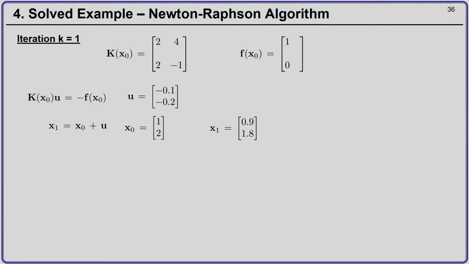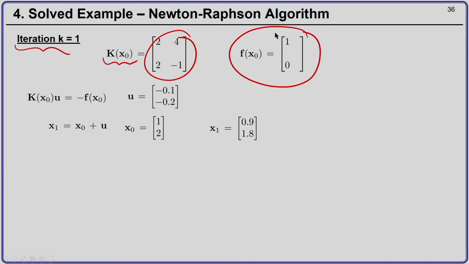Okay. So, iteration 1, let us say k equal to 1. Your tangent at x0 is 2, 4, 2, minus 1, and your function at x0 is 1, 0. Now, you solve K u equal to minus f, and we get the solution u as minus 0.1, minus 0.2.